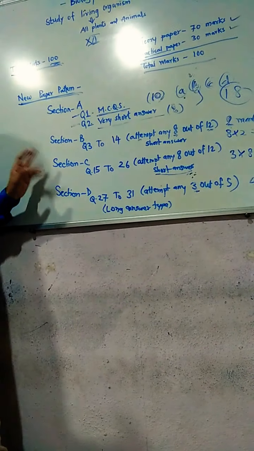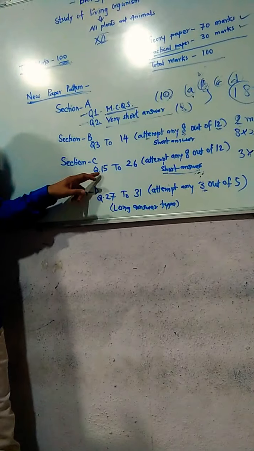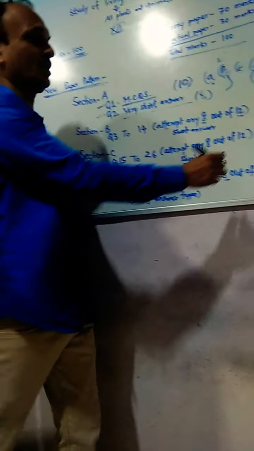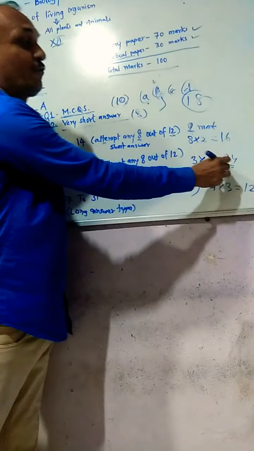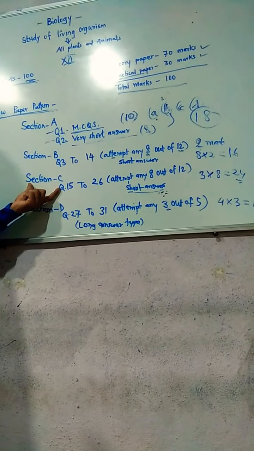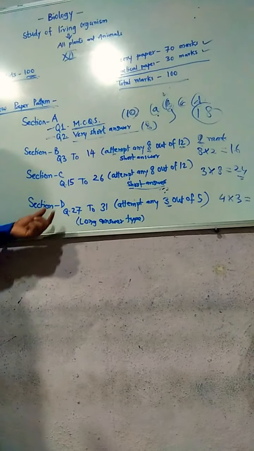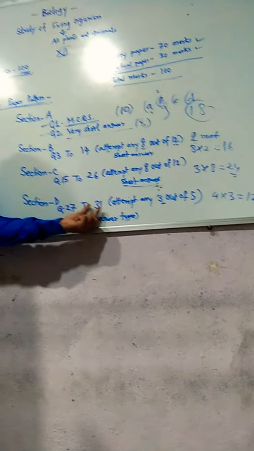Section C starts from question number 15 to 26, 12 questions, you attempt 8 at 3 marks each, so 24 marks.